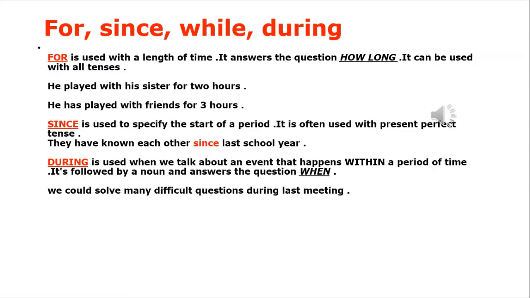Since is used to specify the start of a period of time. It is often used with the present perfect tense. Example: they have known each other since last school year. It starts from last school year and continues to this moment.